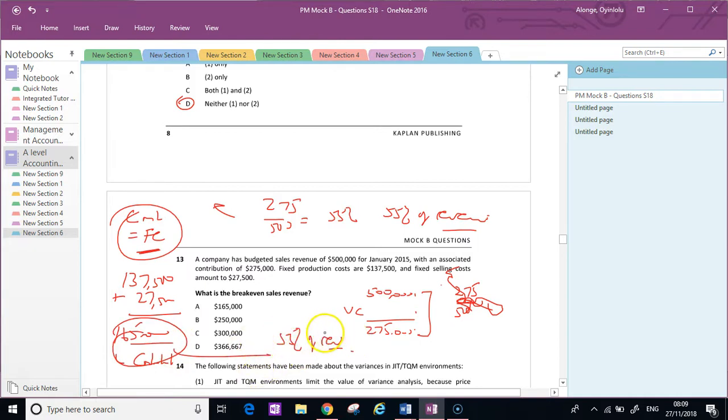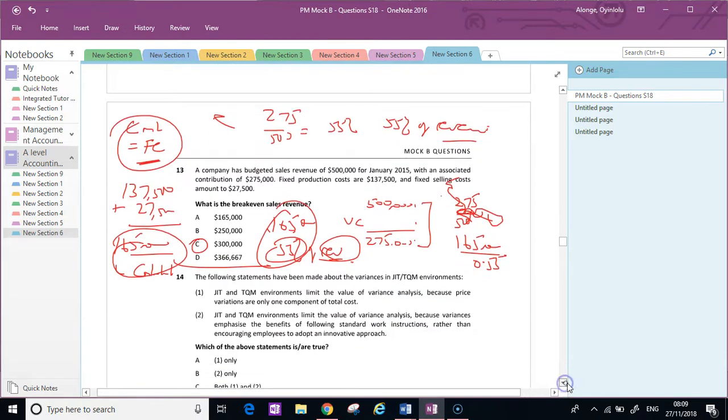So the question is, what is revenue? If 165,000 is 55% of revenue, what is revenue? All you're saying is, what's 165,000 divided by 0.55? That's one way of looking at it. And that should bring you to the happy answer of 300,000.